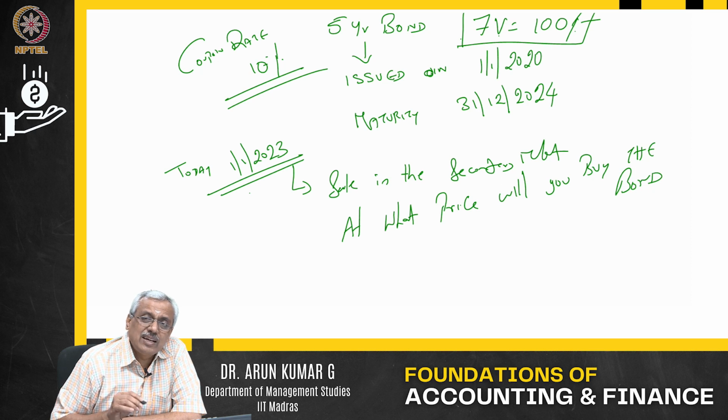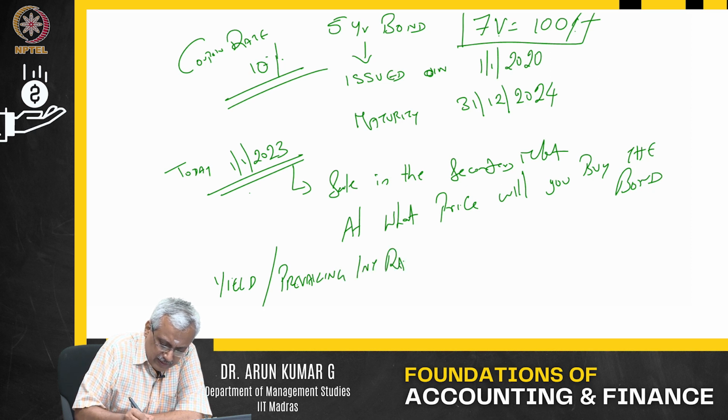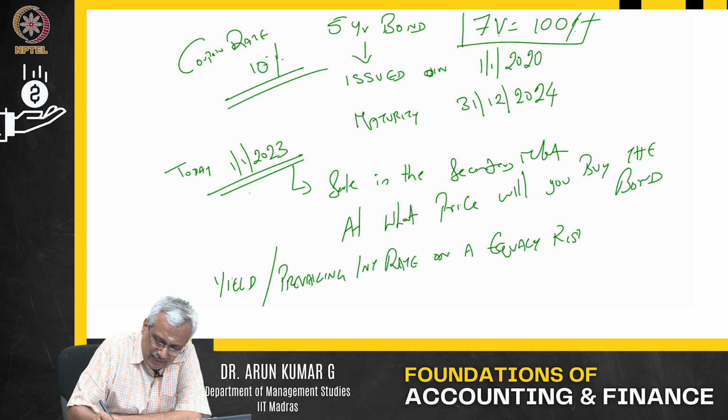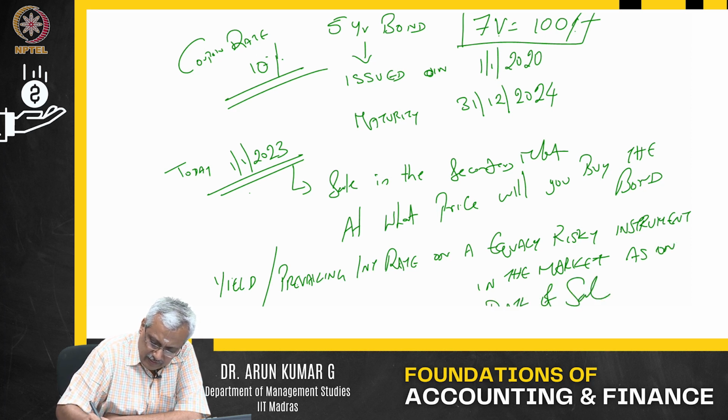Now, that depends on what is the yield, or I would say the prevailing interest rate, on an equally risky instrument in the market as on the date of sale.